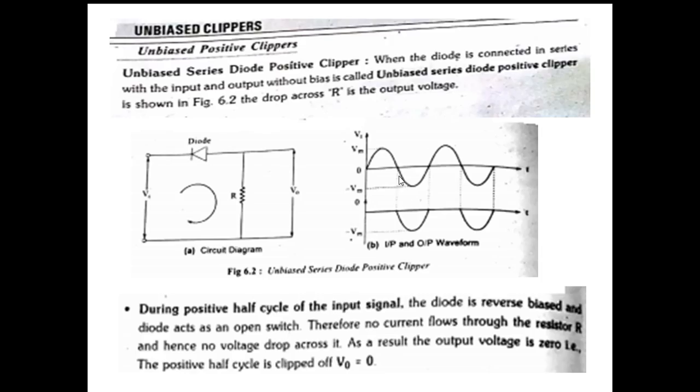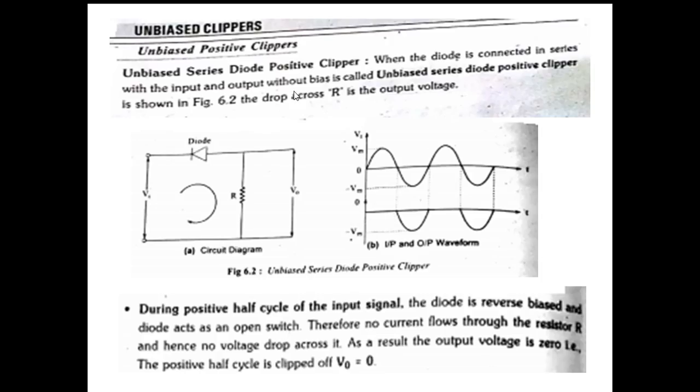Therefore, whatever input is applied across the input terminals will appear as the output. So here this is the output. The same output will appear during the negative half cycle. During the positive half it is 0, during the negative half it is the same as the input. So the output consists of only negative half cycles. Therefore, the positive half cycles disappear.